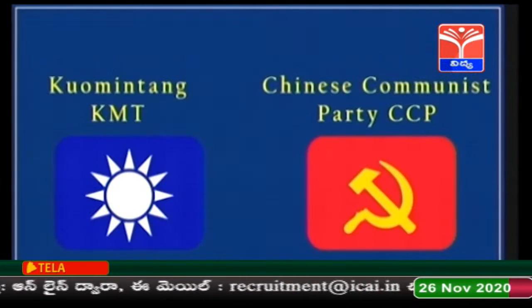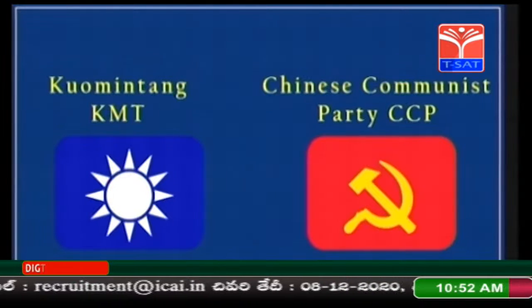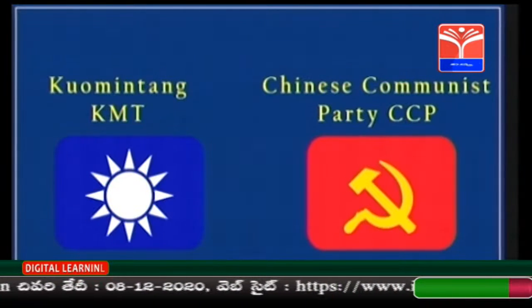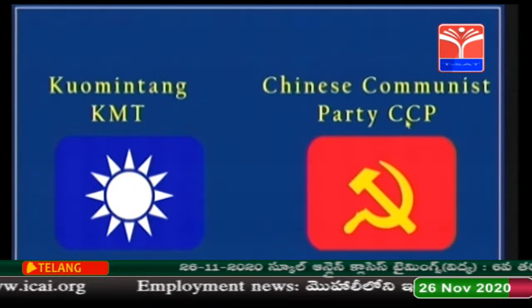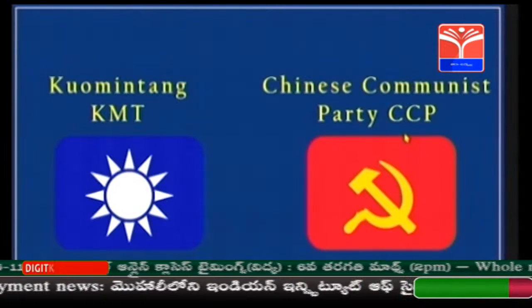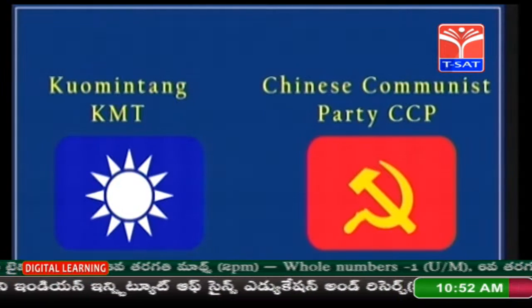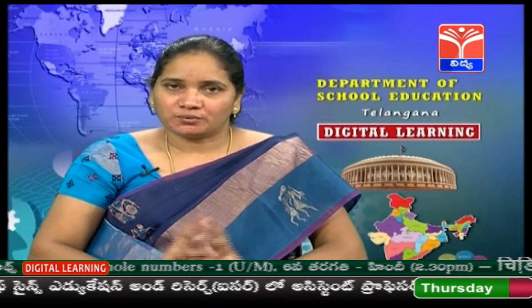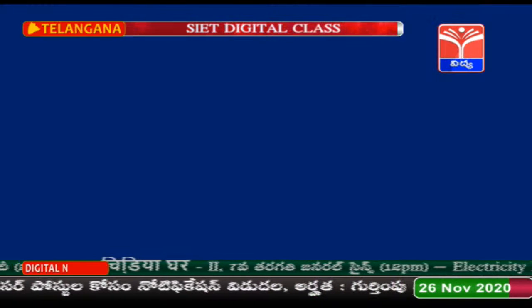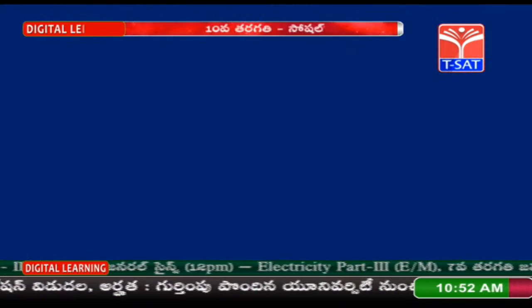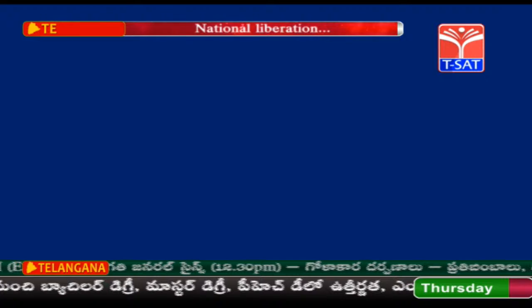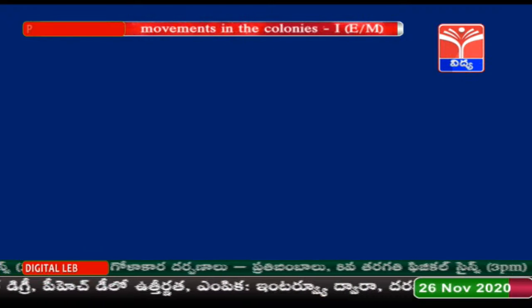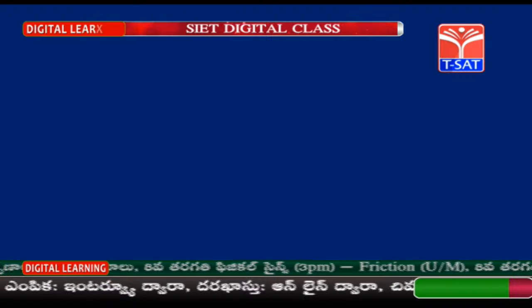After this revolution, two major political parties emerged. You can see in this slide, they are the Kuomintang and the Chinese Communist Party. You can see the symbols of these parties. Both these parties wanted to unite the country and bring stability. The Kuomintang Party, which is also known as the National People's Party, followed principles and philosophy based on Sun Yat-sen's ideas.